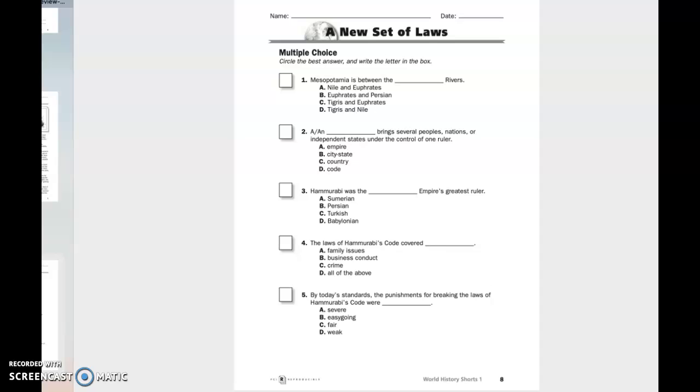Number 2. A blank brings several peoples, nations, or independent states under the control of one ruler. A. Empire. B. City-states. C. Country. Or D. Code.